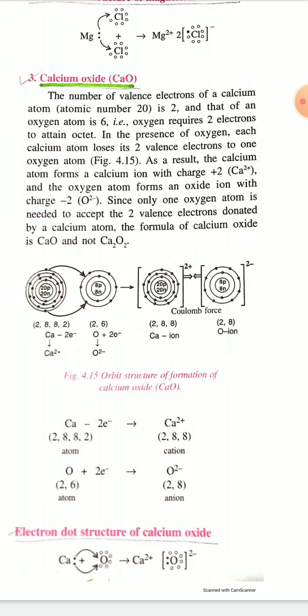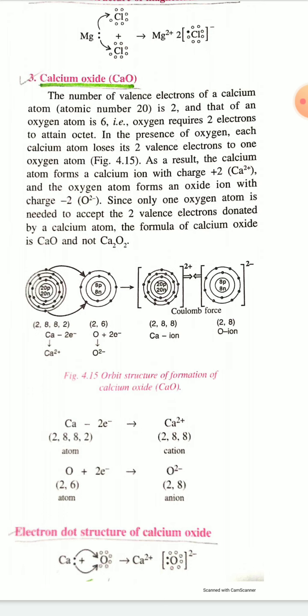And in the case of calcium, the atomic number is 20. That's why calcium contains 20 electrons. So the electronic configuration of calcium is 2, 8, 8, 2. In the first shell 2 electrons, in the second shell 8 electrons, in the third shell 8 electrons, and in the fourth shell 2 electrons.